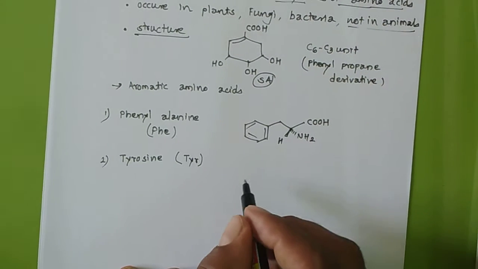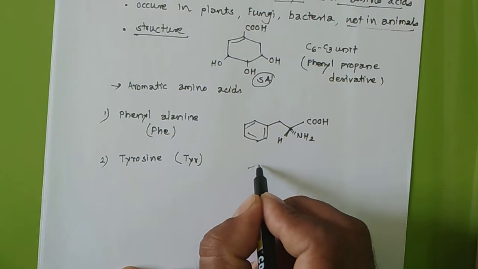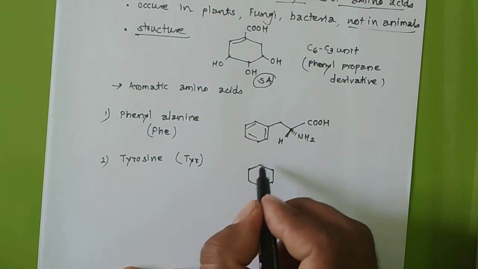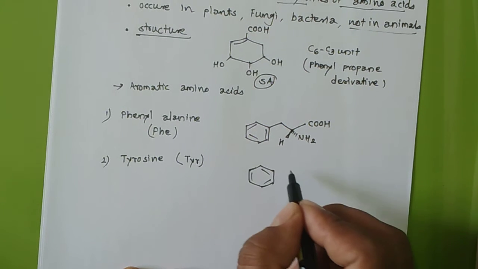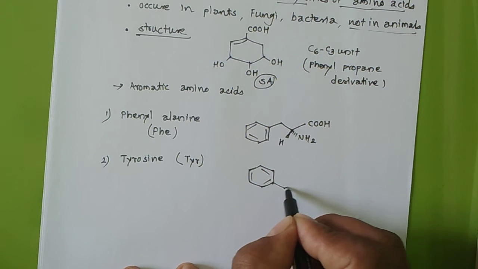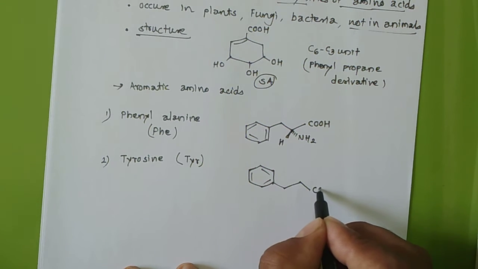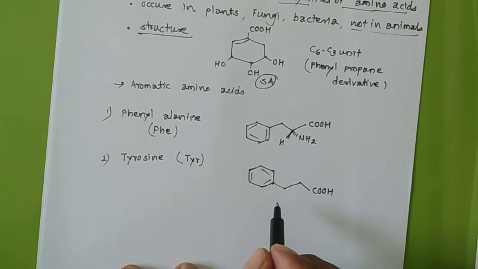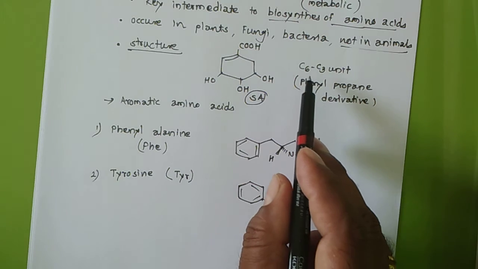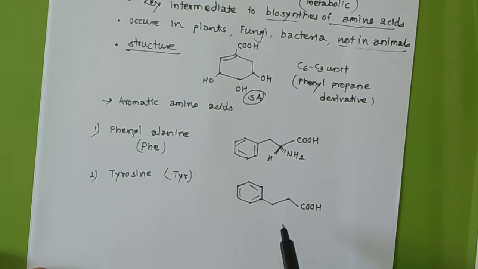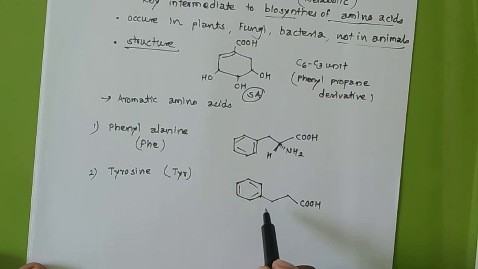Now the structure of tyrosine is again this C6 unit having 3 double bonds and 3 carbons outside. So this is the basic structure. That's why we say this is a C6C3 unit derivative for shikimic acid.